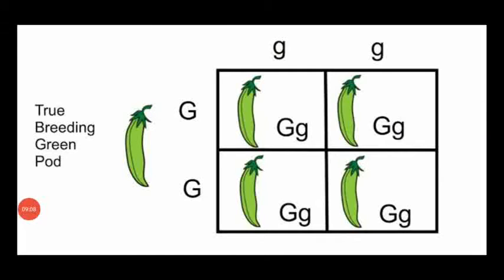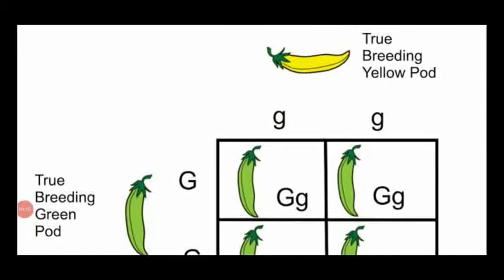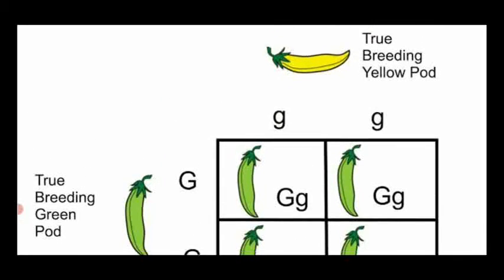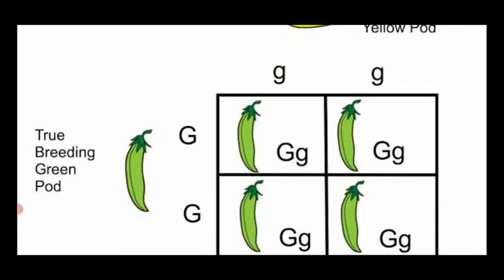Dear students, this is another example of a breeding cross. This is the parental one, which is dominant, green in color, a pod. A pod means a fruit which contains seeds inside.